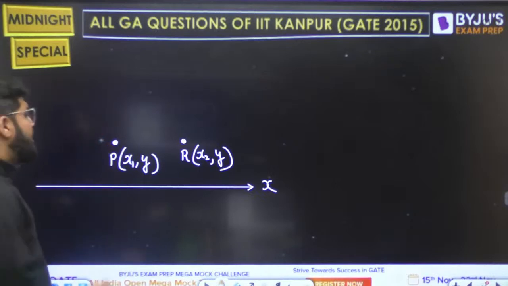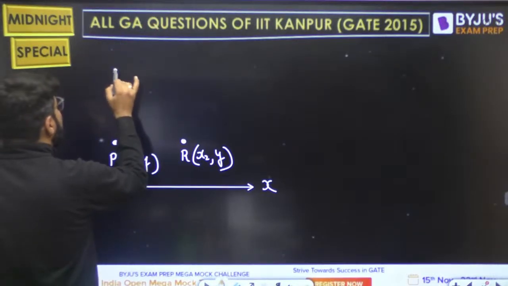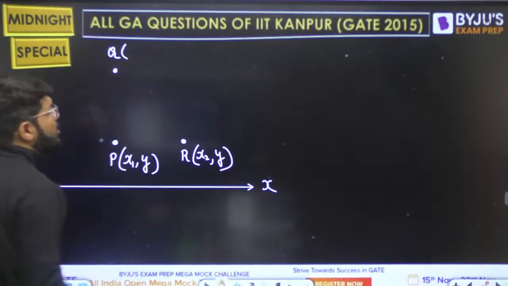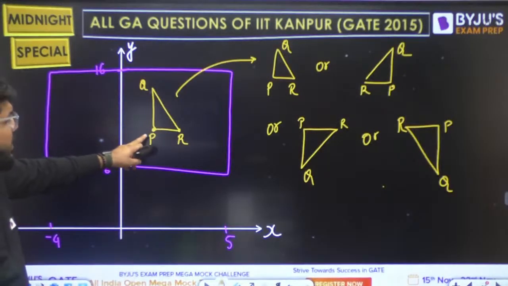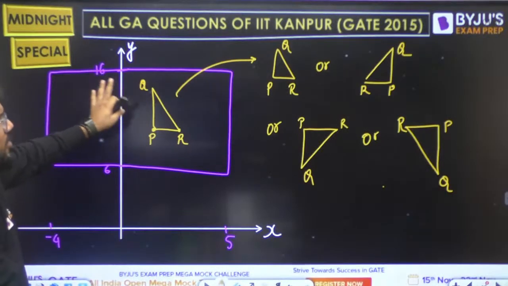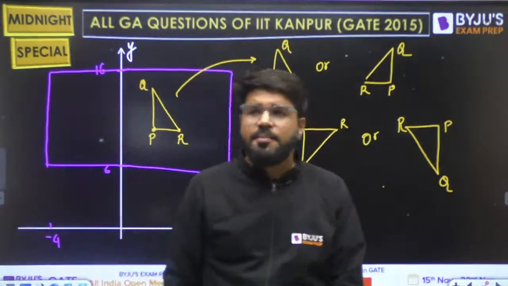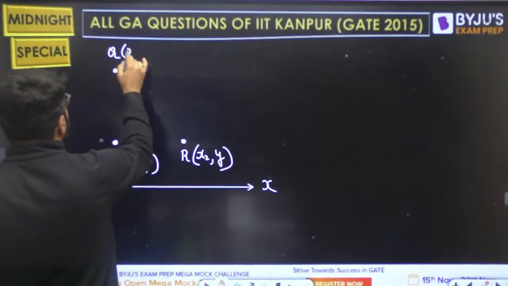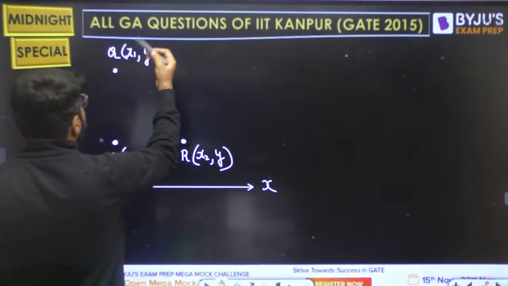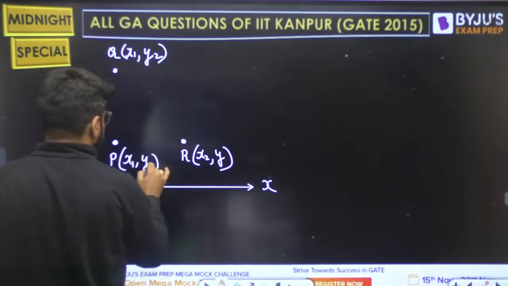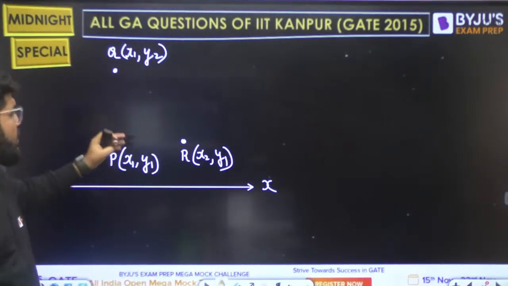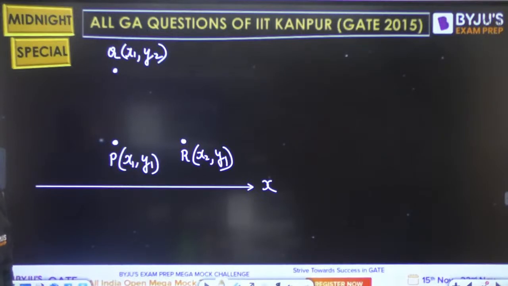That is clear. And P is the right angle. So if I talk about Q, because of this right angle configuration, PQ is parallel to the y-axis, whatever may be the picture. If this is parallel to the y-axis, it will have the same x coordinate, but इसका y different होगा. It is parallel to the y-axis, so x will be the same. Y will be different.